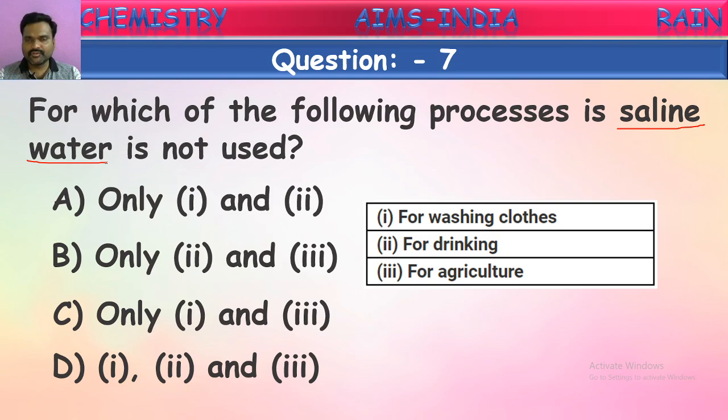Even for drinking, we cannot drink water which is very salty. Even for agriculture, we cannot use this. Soil will be eroded and it loses its nutrition. So, it cannot be used in any one of these processes. All of these will come under it. Right? Next question.